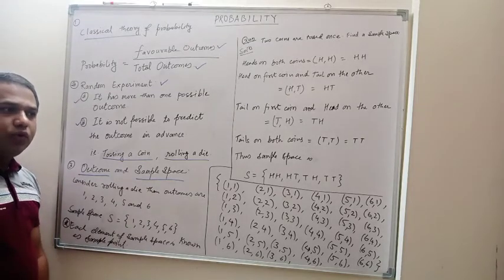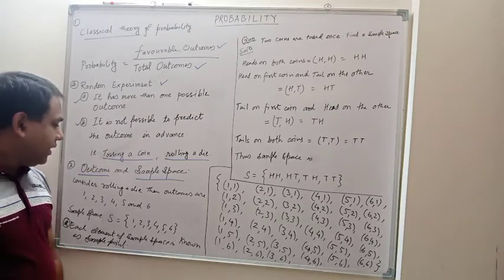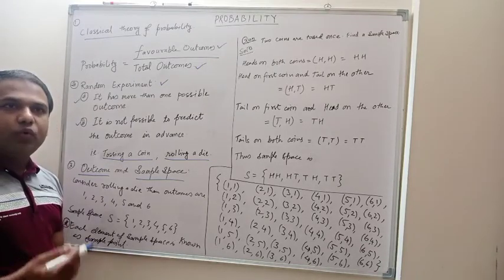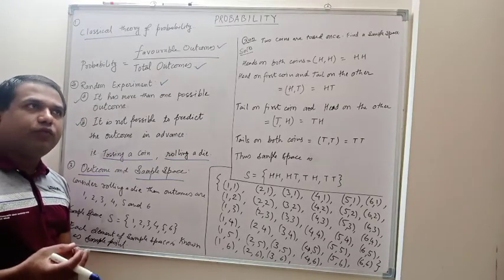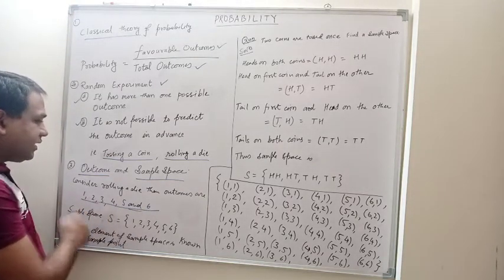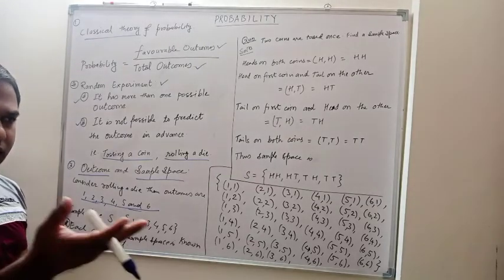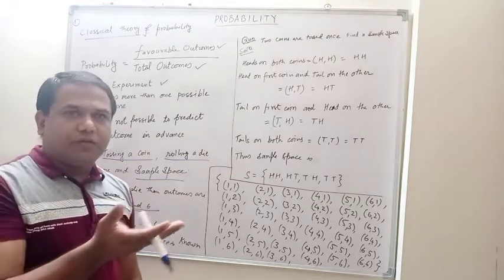If you roll a die, you will get 1 2 3 4 5 6, these are the outcomes. Definitely one of the numbers you will get on the top surface of that die.